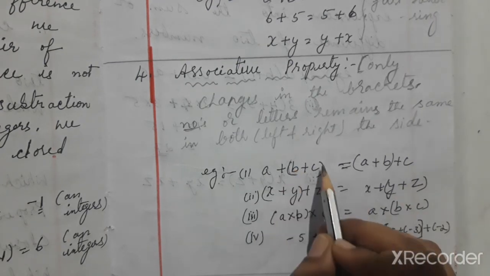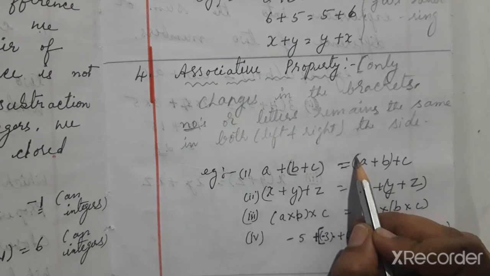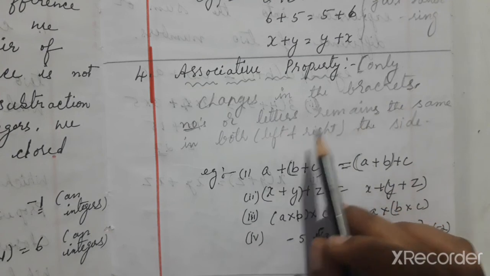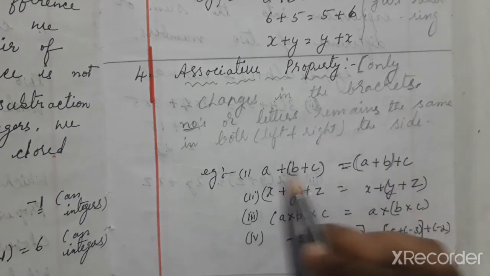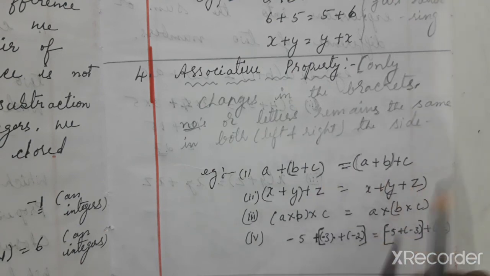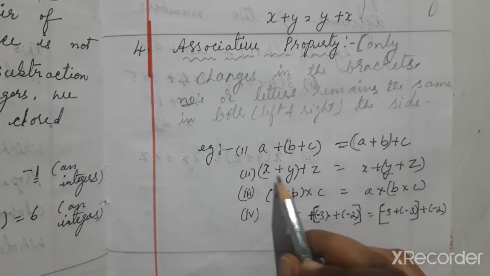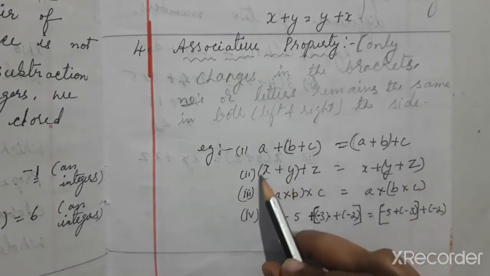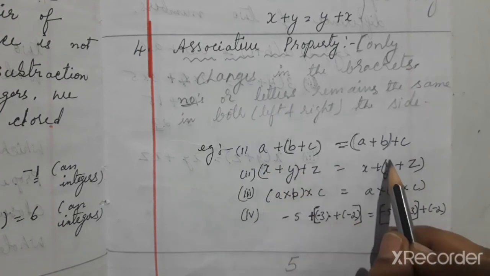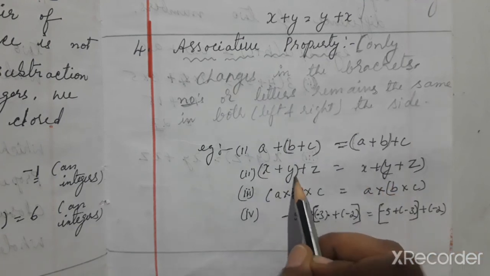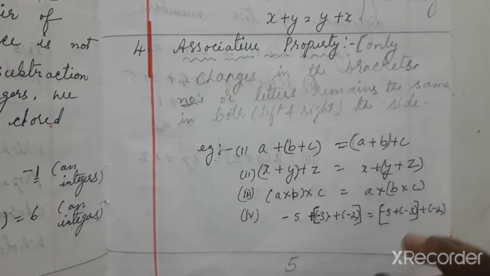If the bracket is on the second and third numbers or letters, then we have to put the bracket on the first and second. So only changes in the brackets, numbers or letters remain the same. Here a, second b, here also b, here c, here also c. So only changes in the bracket. Now next example, x plus y plus z. Here also x plus y plus z. Both the same letters. If the bracket is on the first two letters, then here the bracket is on the second and third. Only changes in the bracket, numbers and letters are one and the same.